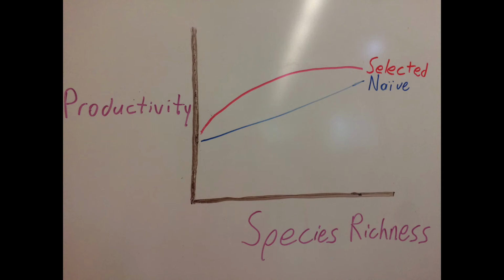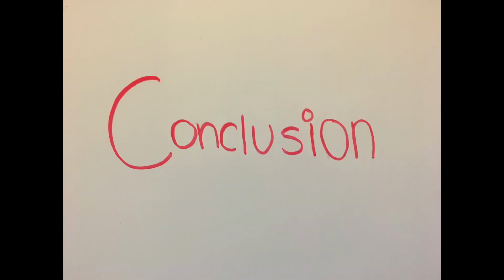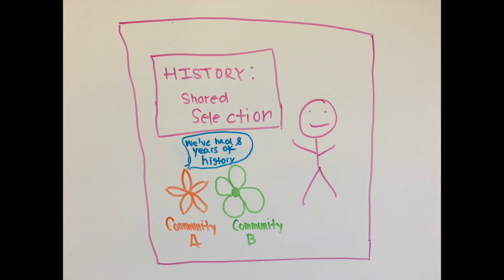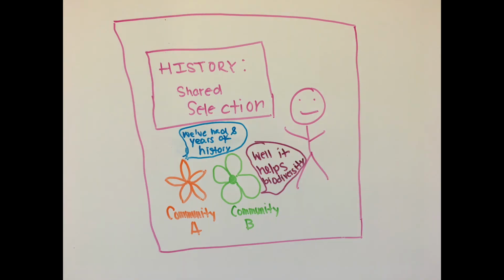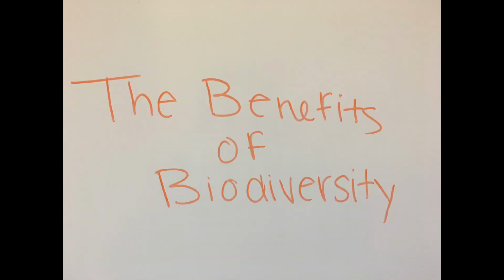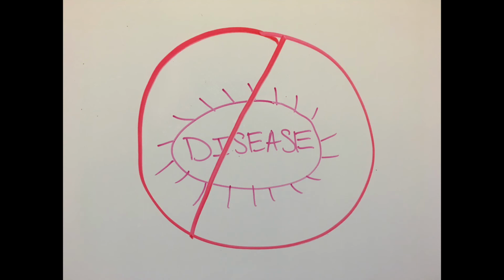Selected plant communities were found to be more productive than naive plant communities. The plants in this experiment support the hypothesis that the communities with selection history produce a greater amount of biomass than those naive communities. Overall, the study showed that communities with a history of shared selection have a greater effect on biodiversity than those without the shared selection history. In other words, the communities that had spent 8 years together maintained a more diverse selection than communities with no prior interaction. The benefits of biodiversity are plentiful, one of which includes that biodiverse communities are less susceptible to pathogens.